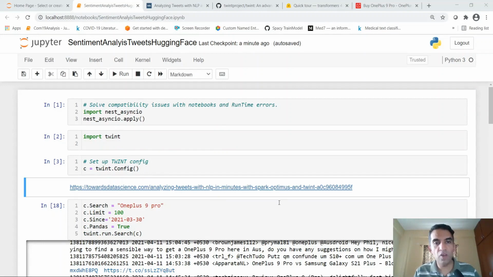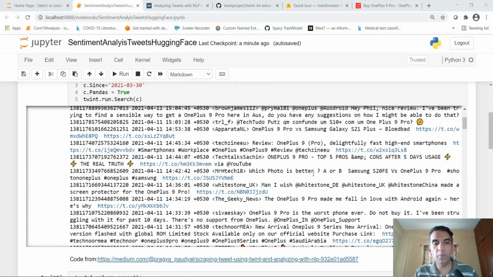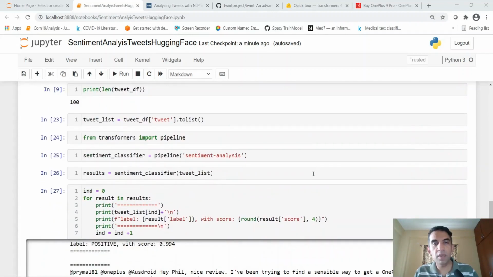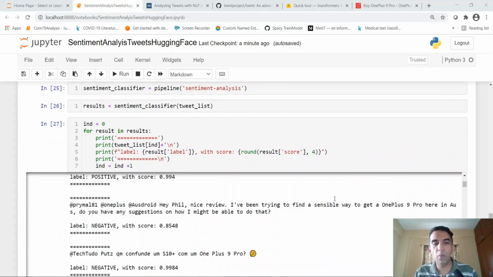In this short video, I have explained how you can perform tweet sentiment analysis, how you can extract tweets using the Twint Python package, and how you can perform sentiment analysis using the Hugging Face Transformers sentiment analysis pipeline. Just keep in mind that you don't have a neutral class when you are doing the sentiment analysis classification with the Hugging Face Transformers. Probably you can look at some of the scores and then maybe decide if a tweet is neutral, neither positive nor negative.